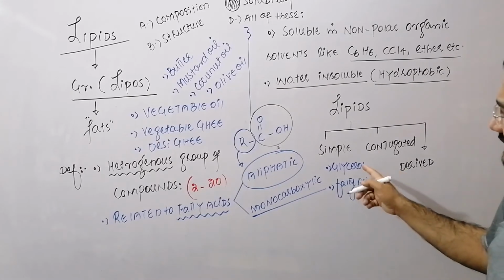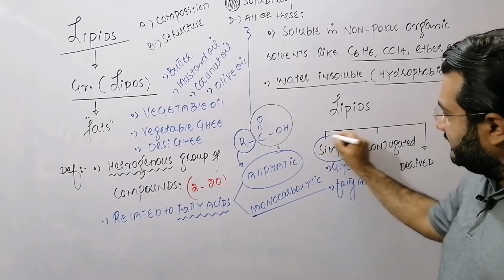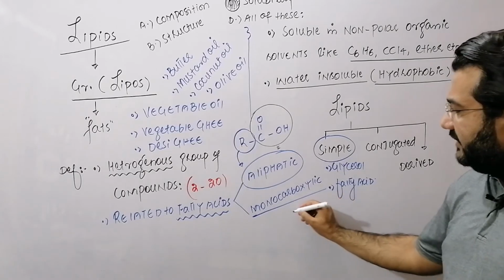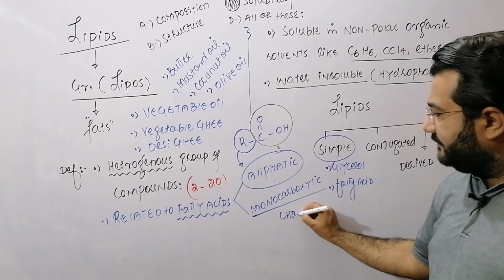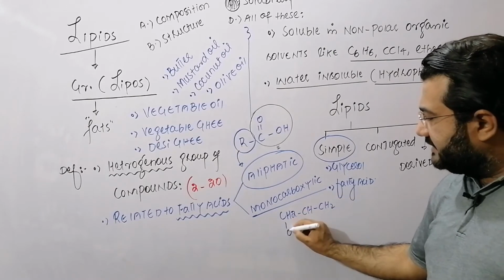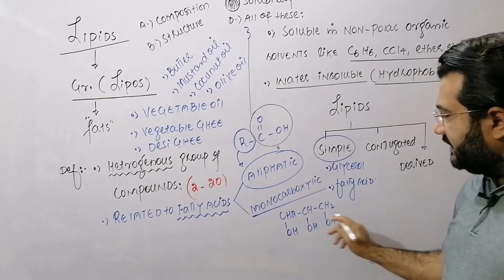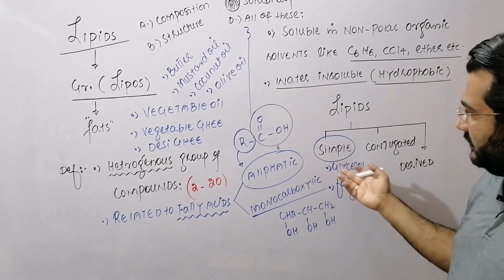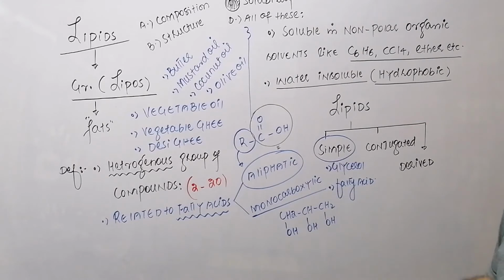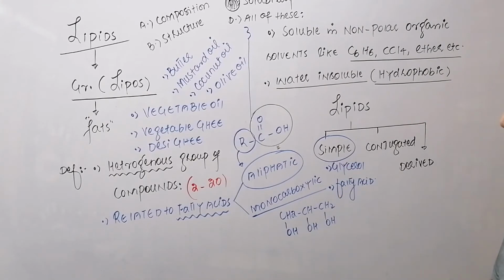So those lipids that only consist of glycerol and fatty acid are called simple lipids. My dear students, you know very well that glycerol is a trihydric alcohol. It is also called glycerine. This one is glycerol, and the formula of the fatty acid is already written in front of you. So simple lipids are those lipids that consist of only glycerol and fatty acid.